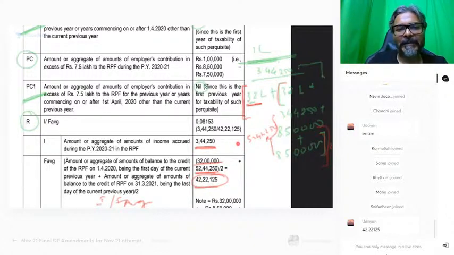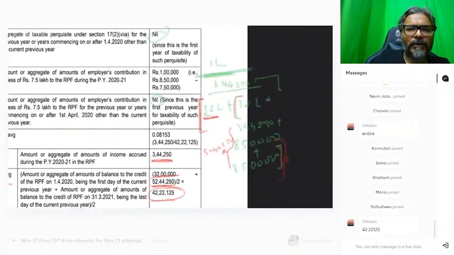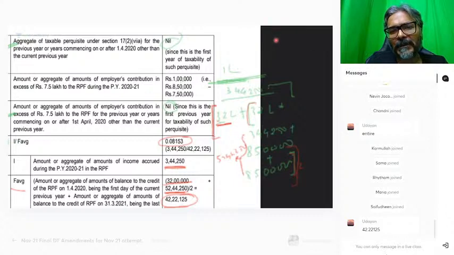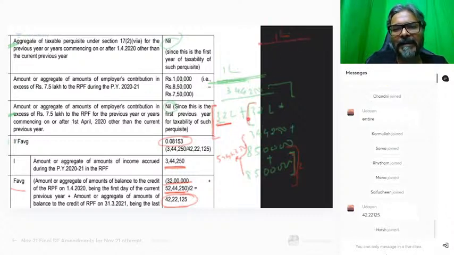That is your I divided by FAG. ठीक है, वो कर लो आप. और फिर आपका मिल गया I divided by FAG, which is 0.0813. So now 0.0813 is your I divided by FAG.